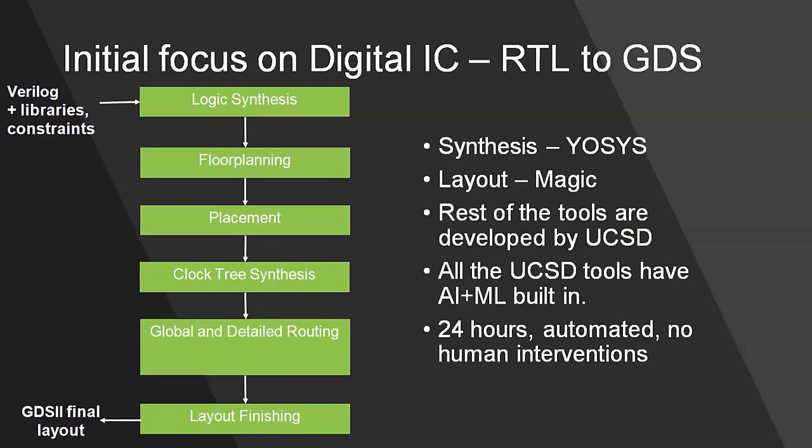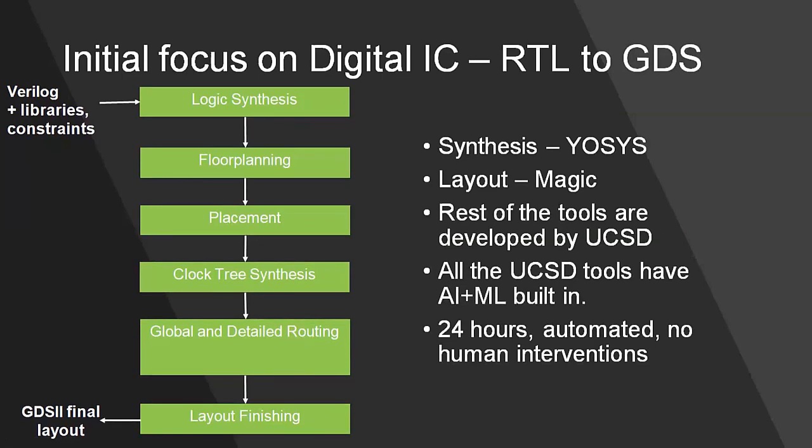This is the part of the OpenRoad project. I hope the slides are visible. This is a black slide. On the left side there is a flow diagram, and on the right side there is a little bit of description.